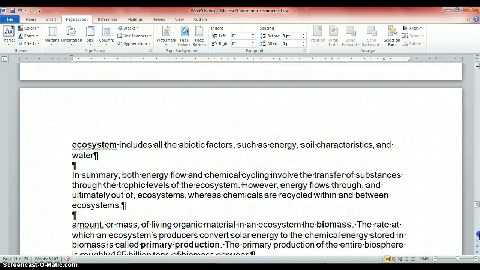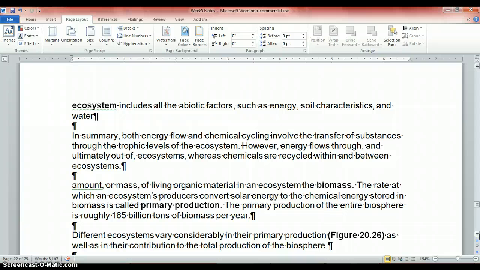Okay, so on ecosystem, we've already defined it, but let's do it again just to remind us: it's the abiotic factors as well as the biotic factors. So in summary, both energy flow and chemical cycling involve a transfer of substances through the trophic levels of the ecosystem. However, energy flows through and ultimately out of ecosystems, whereas chemicals are recycled within and between ecosystems.